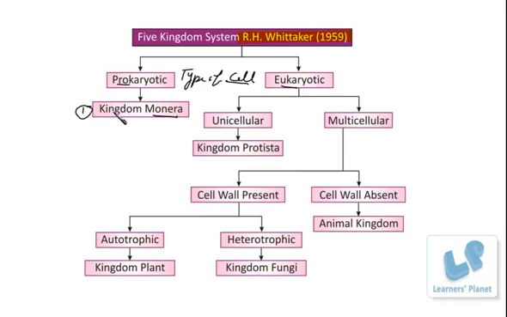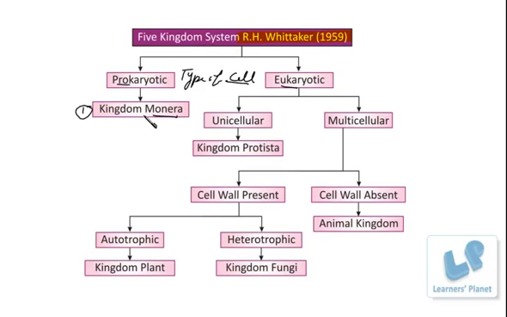So Monera is the first kingdom that was explained by Sir Whittaker. In Monera, the basic characteristic features are, as I already said, that they are prokaryotic. Secondly, they are all unicellular organisms. Can you think of some examples now?